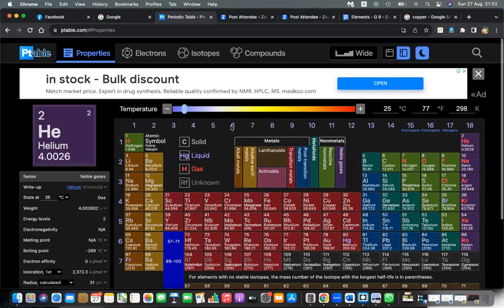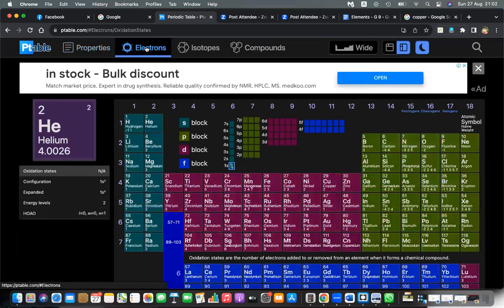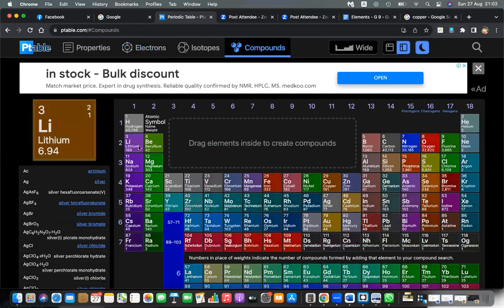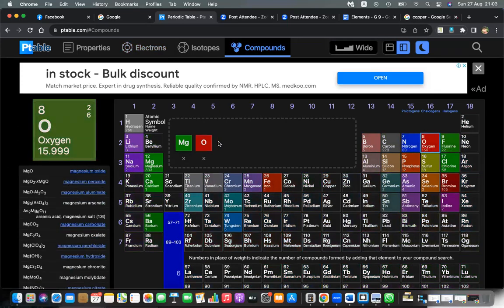Now, if you need to create compounds, compounds means more than one element. Elements are basically atoms, with an atomic structure. But when you mix at least two elements together, let's say magnesium and oxygen together, it forms magnesium oxide. It can also form magnesium peroxide, and magnesium aluminium with aluminium. Magnesium carbonate is magnesium, oxygen and carbon. Magnesium oxide is a compound.